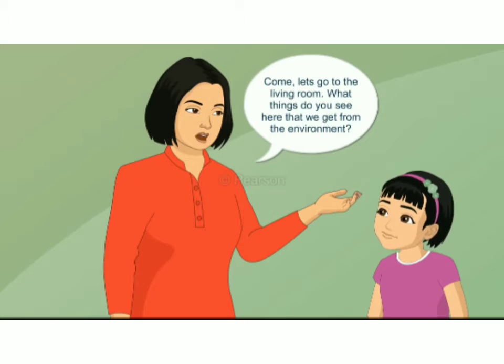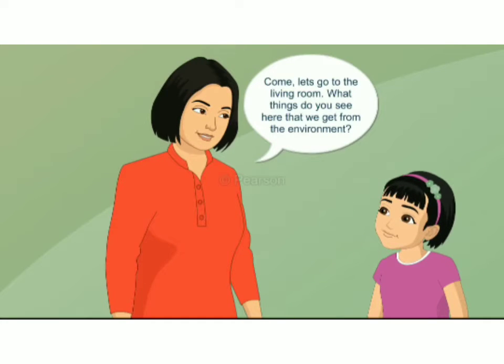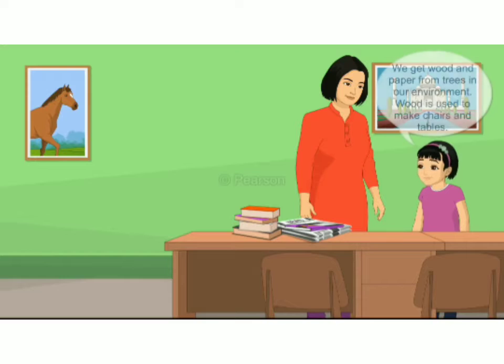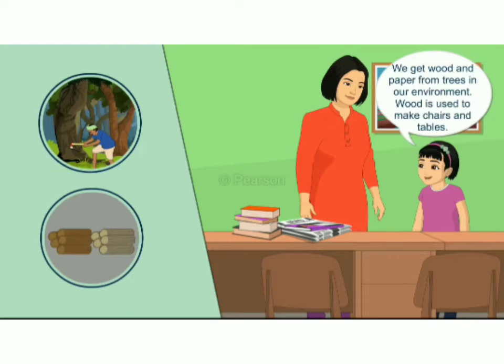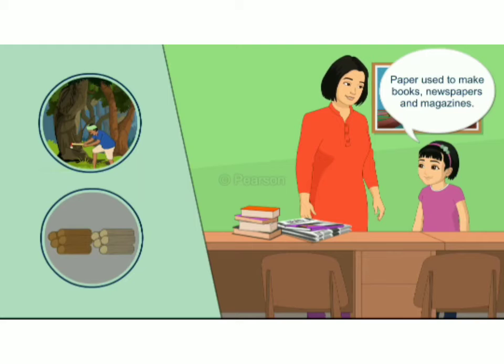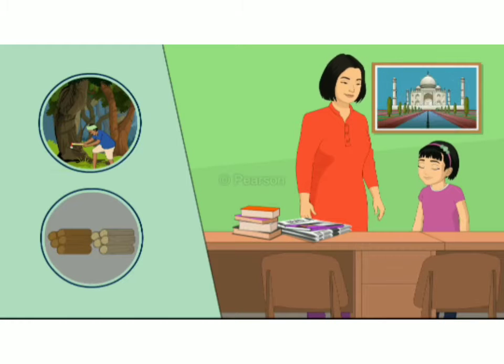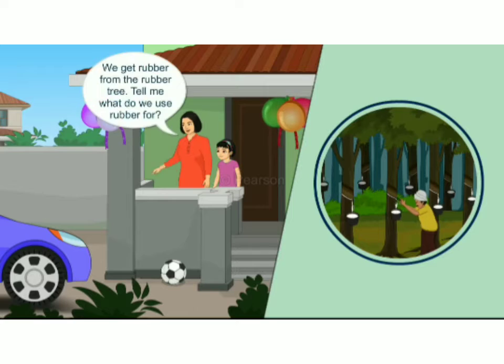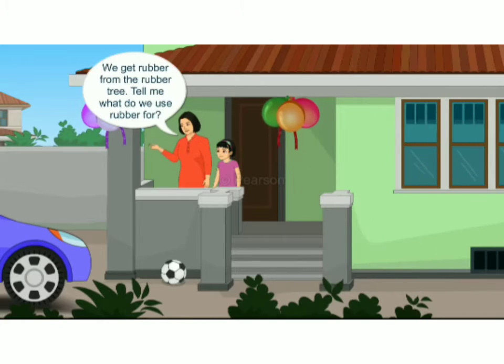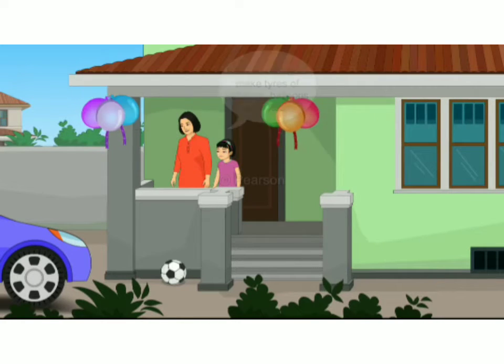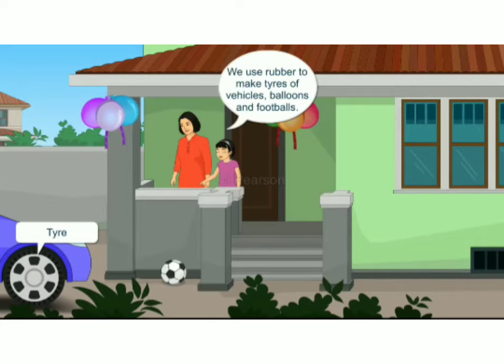Come, let's go to the living room. What things do we see there that we get from the environment? We get wood and paper from the trees in our environment. Wood is used to make chairs and tables. Paper is used to make books, newspapers, and magazines. Now, let's check. We get rubber from the rubber tree. Tell me, what do we use rubber for? We use rubber to make tires of vehicles, balloons, and footballs.